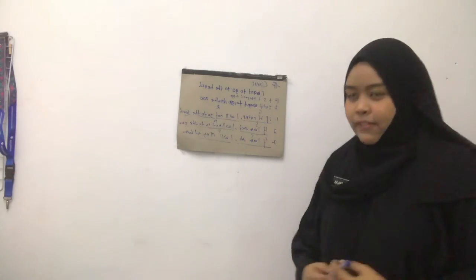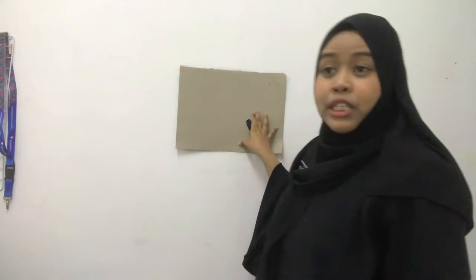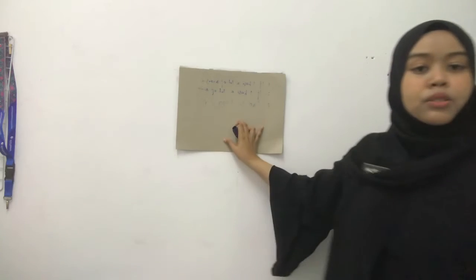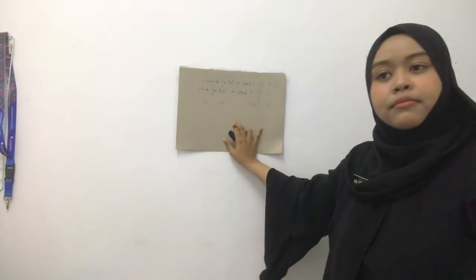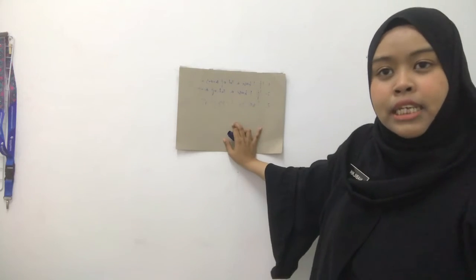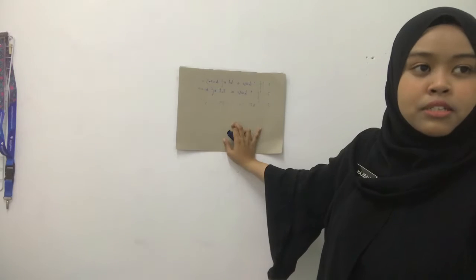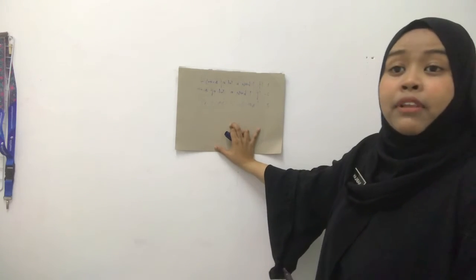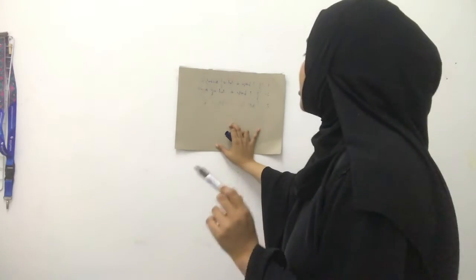So now let's test if you truly understand. I will write 3 sentences and you need to complete them using the first conditional rule. The first sentence: if I have a lot of money, can anyone try and complete the sentence? If I have a lot of money, what will happen? What is the result? Remember to use will or will not. If I have a lot of money, you will buy a car. Very good. You will buy a car.